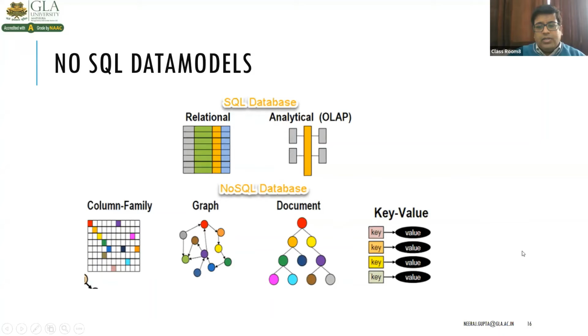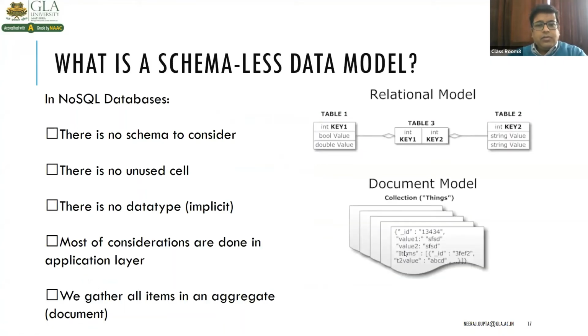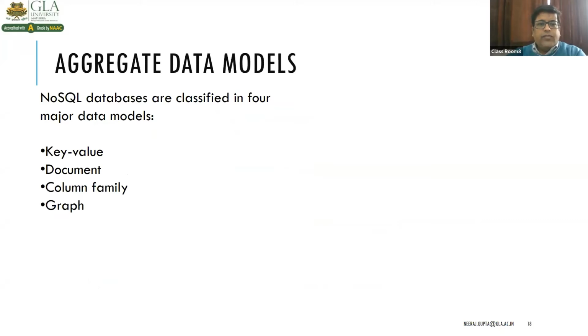Another is document. Another is key value pair. So there are 4 categories of data models in NoSQL: key value, document, column family, and graph. And as we discussed in the early pages of the DBMS course, SQL is one of the languages which is available in all the RDBMS software packages. You remember that?